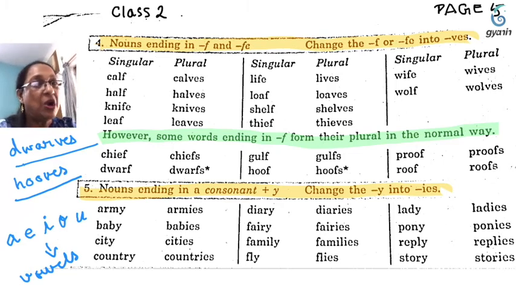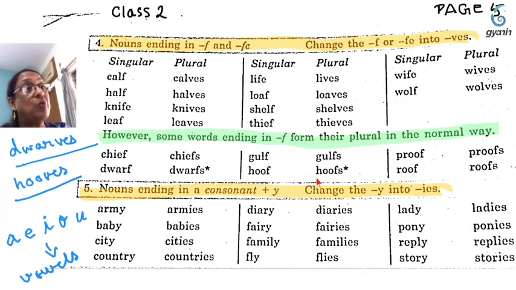So what is the rule? The rule is that nouns ending in a consonant plus Y. See here, army. M is a consonant and we add Y to it. Baby, B is a consonant and we add Y. In the same way, these types of words change to plural: we take off the Y and we add IES.